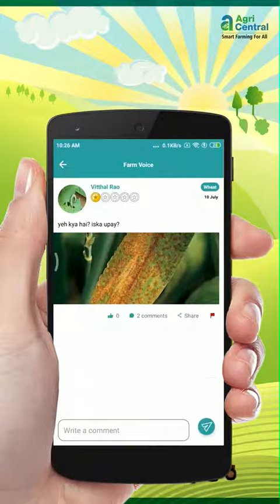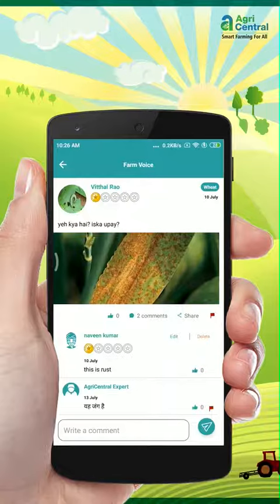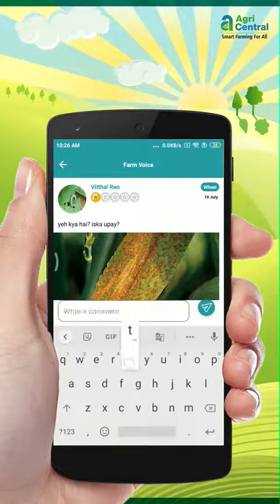The picture in this post is like a problem I have had in my field before. I can tell this farmer that this could be rust. Let me comment.